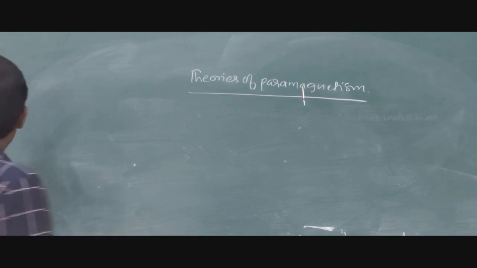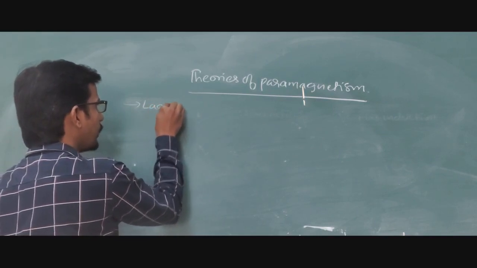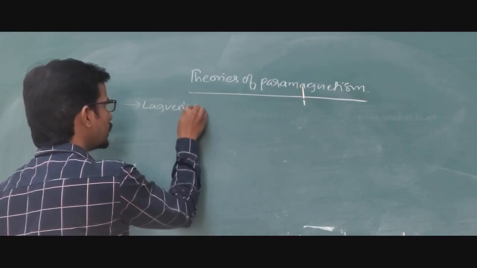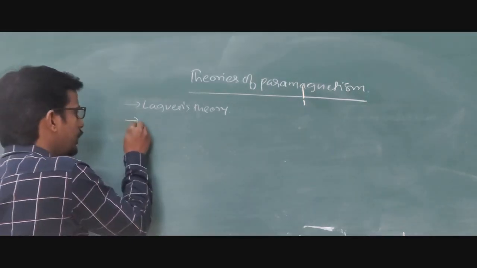And the classical theory of paramagnetism was developed by whom? Langevin. It was developed by the scientist called Langevin. I will explain the theoretical part. It was developed by the scientist Langevin, and it is called the classical theory of paramagnetism. Understood? Developed by Langevin, who considered paramagnetic materials in terms of a gas.